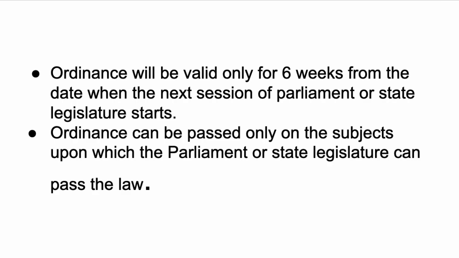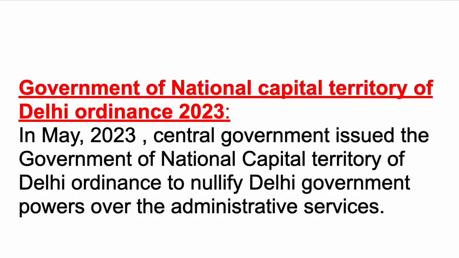In matters which require the president's assent, the governor has to refer the ordinance to the president, and if he agrees, then the ordinance gets passed. So in May 2023, the central government issued the Government of National Capital Territory of Delhi Ordinance to nullify the Delhi government's orders over the administrative services.